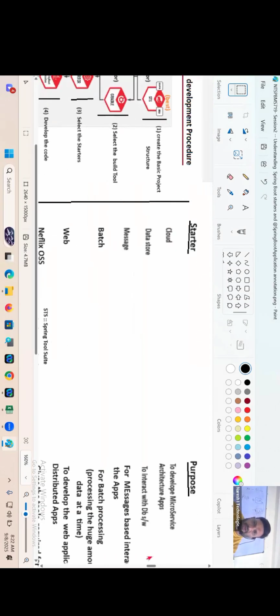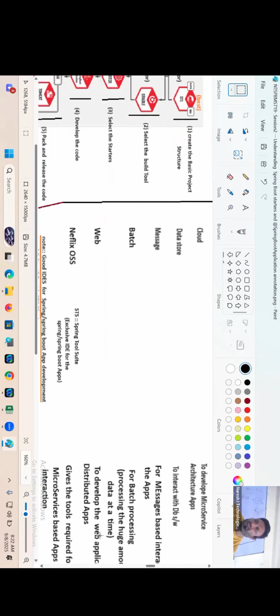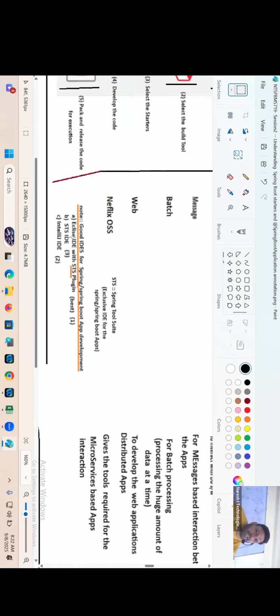See, I have given the starter purposes: cloud for microservice, data store to interact with the database, message for message based interaction between applications, batch for batch processing. Next, web for developing what? Web applications and distributed applications. Netflix gives the tools required for microservice architecture based applications. Are you understanding my statement, guys?